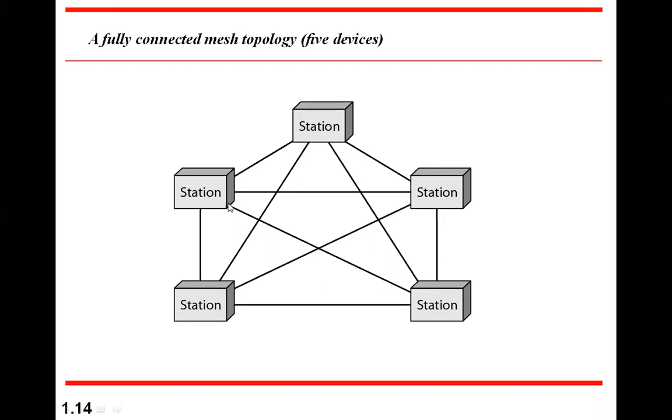There are several routes available in case a direct link fails. That is a major advantage. But what is the disadvantage? You see the number of links. There are too many. In fact, if you calculate, it becomes n multiplied by (n minus 1) divided by 2. So it becomes very expensive and very complex to maintain.